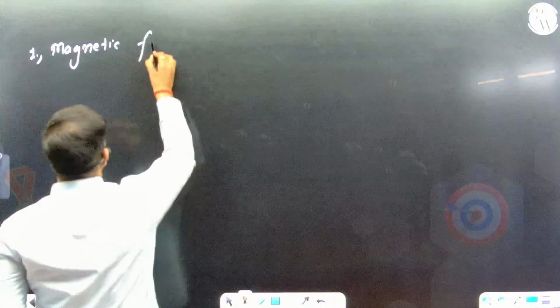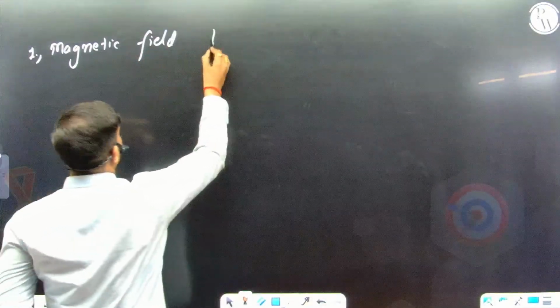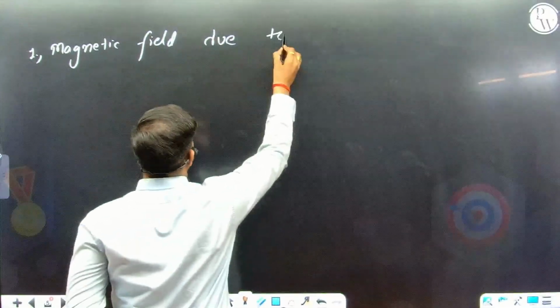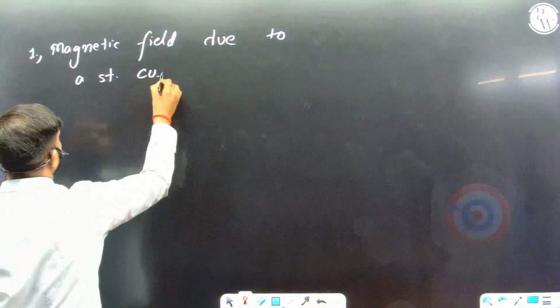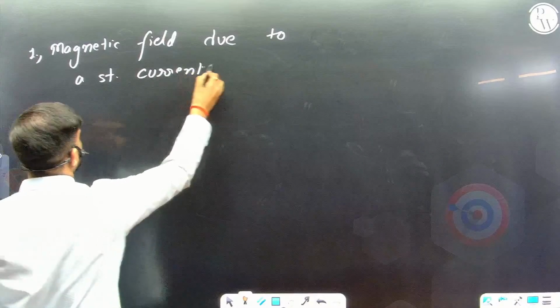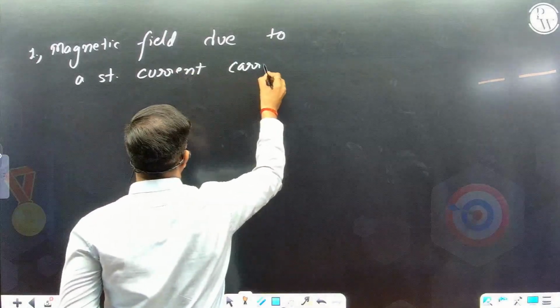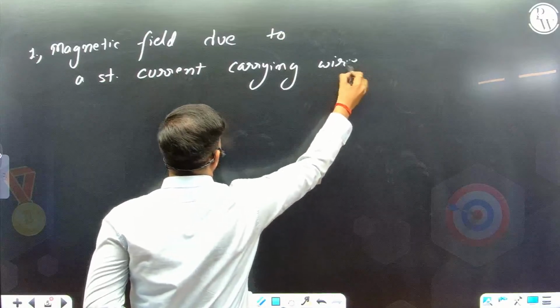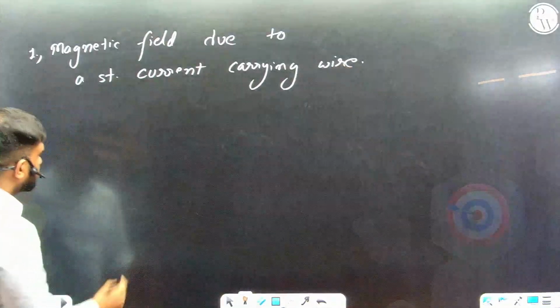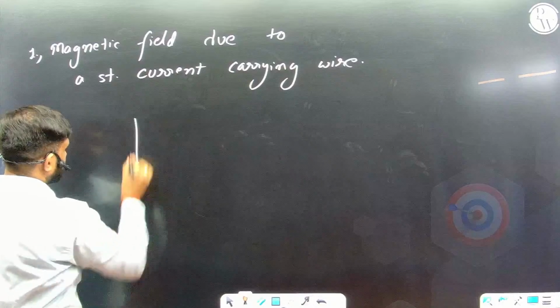Next is magnetic field due to a straight current carrying wire. So I'll take up this example.